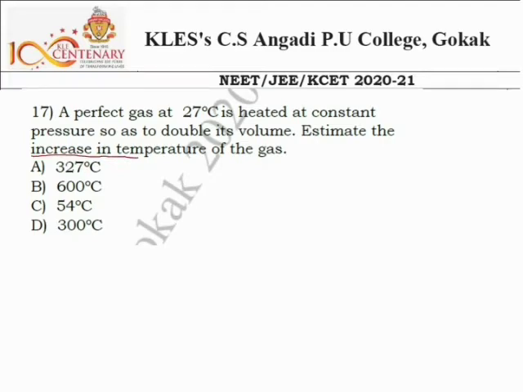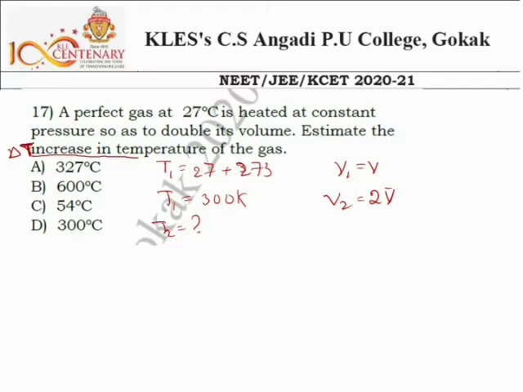So they have given the initial temperature, 27 degrees Celsius. So I can write T1 is equal to 27 degrees Celsius, so that will be 27 plus 273 Kelvin. I have converted it into Kelvin. This will be 300 Kelvin. And V1, the initial volume, was V, and the V2 value will be double as per this question, so this is 2V. And what about the T2? We don't know. Actually what we have to find here is the delta T, not the T2.